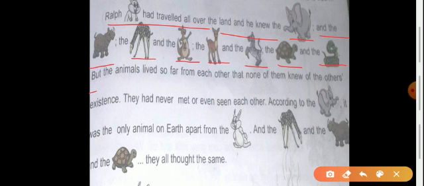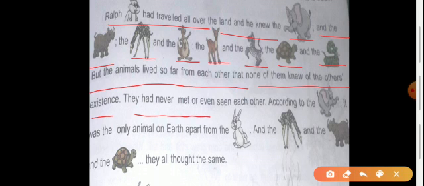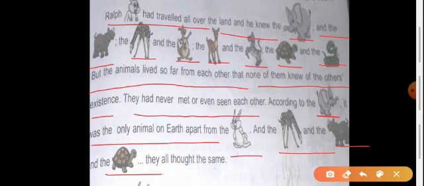But the animals lived so far from each other that none of them knew of the other's existence. They had never met or even seen each other. According to the elephant, it was the only animal on the earth apart from the rabbit, and the giraffe and the rhino and the tortoise, they all thought the same.